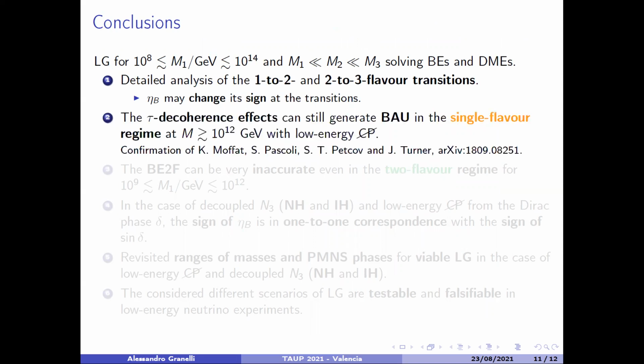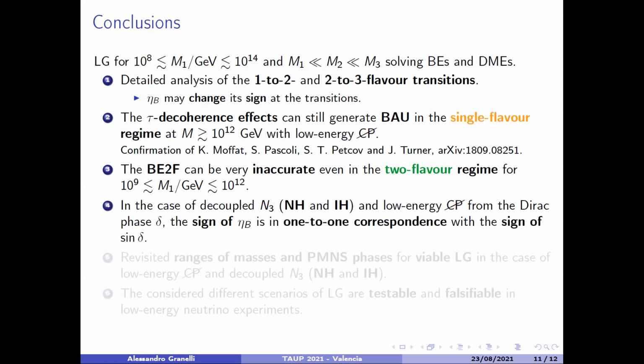We have shown that the tau decoherence quantum effects can still generate the baryon asymmetry of the universe in the single flavor regime when there is a low energy CP violation. This is in contrast with what is predicted by the single flavor Boltzmann equations, as these predict zero asymmetry. And this is a confirmation of what was already mentioned in an earlier paper in 2018 that I cite here. However, we have investigated this feature in greater detail. Then we have discovered that the two-flavor Boltzmann equation actually can be very inaccurate, even in the two-flavor regime, contrary to what is naively thought to be the case.